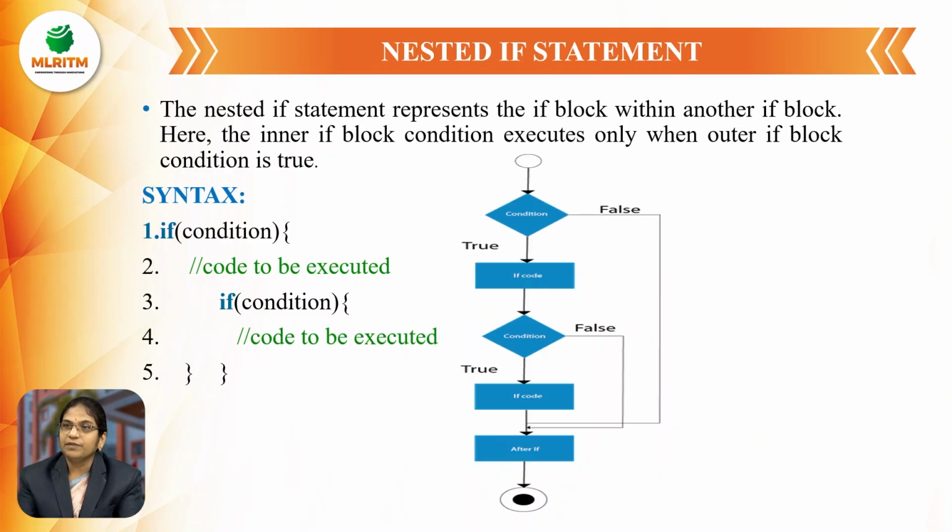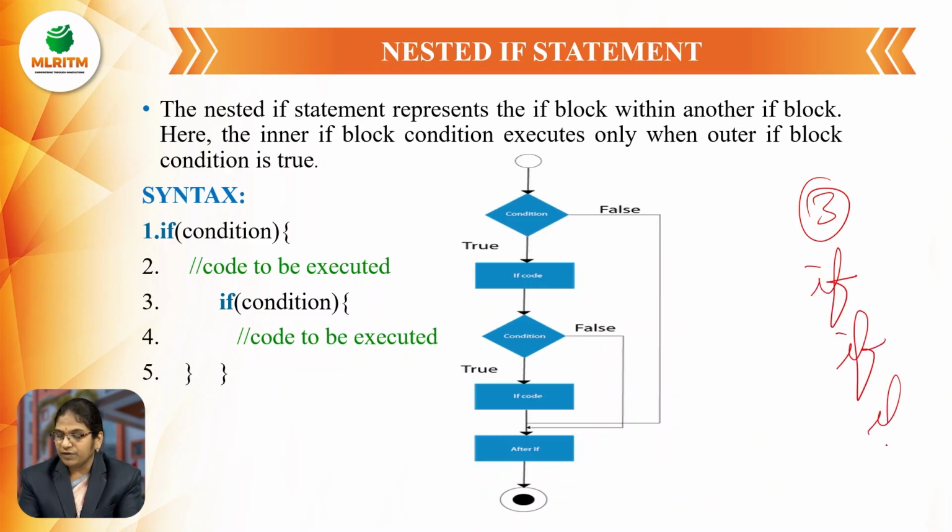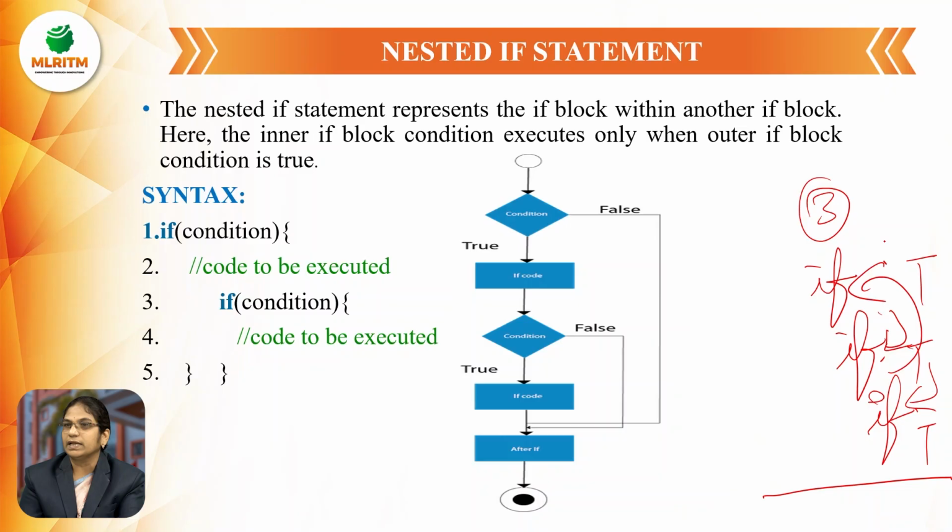Meaning first, if the outer block is true, for example, let us imagine I am having three if blocks. To check the condition, if the first if is true, then only it enters into the second if. If it is also true, then only it enters the third if. So this is the nested if. That's why we are saying that the inner if block condition executes only when the outer if block condition is true.